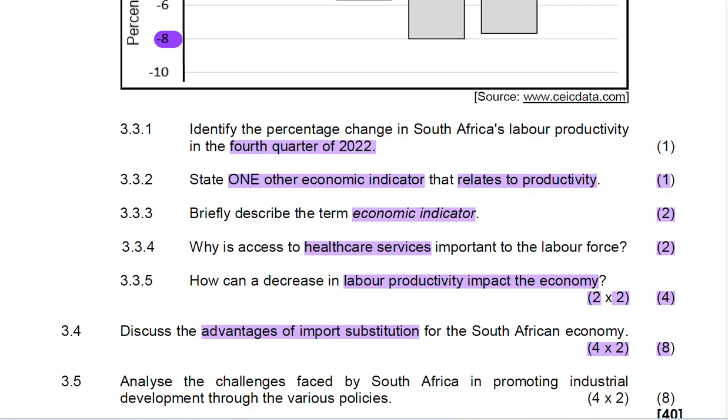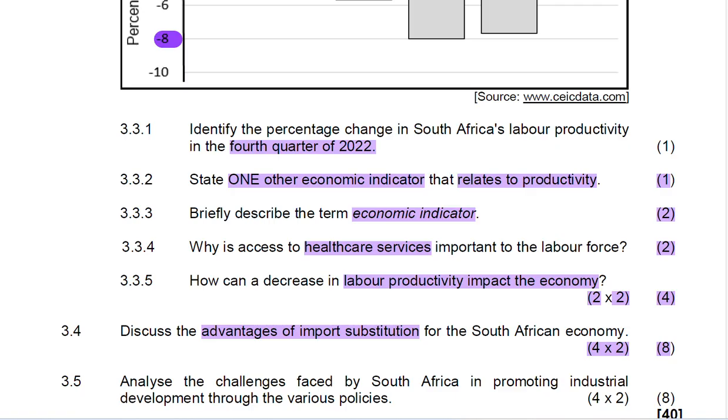And let's look at the last one. The last one will be reducing dependency on import may improve the balance of payment, and this can contribute to a more stable economic environment. Think of the country that is not depending on import. Any things that are happening in other countries are less of a concern for the country.